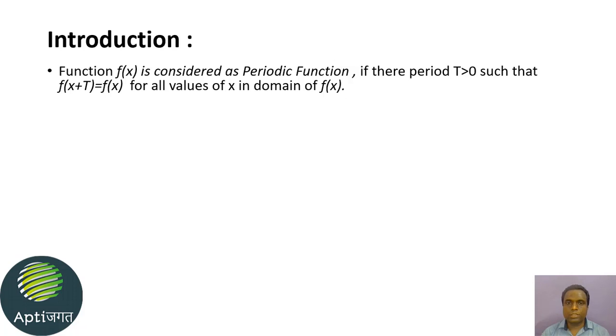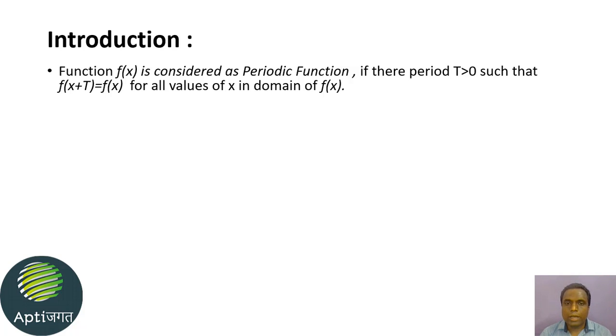Studying this chapter, first we must know the concept of periodicity. In day-to-day life, you see a normal example of visiting your school and your coaching classes. In the morning you get up, become ready for school, and leave your home to reach school. Then from school you again reach your home. Consider your home as zero level. You reach school, that is your extreme level, then you again reach home, that is zero level.